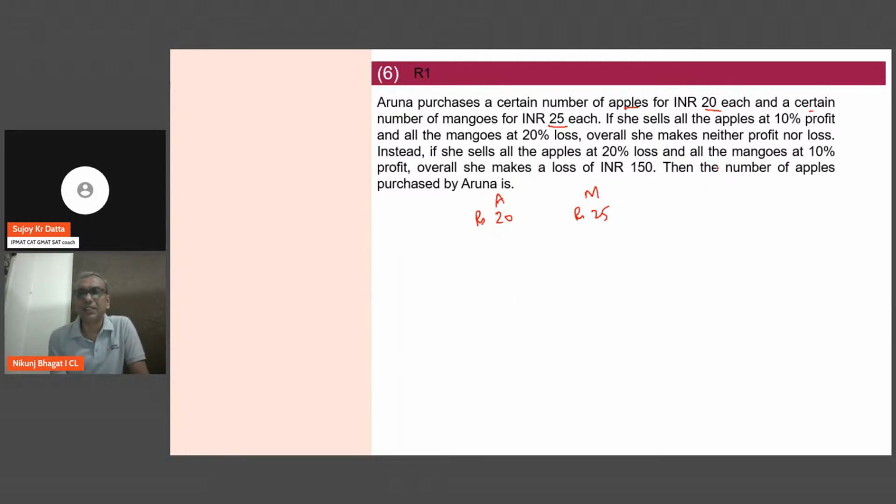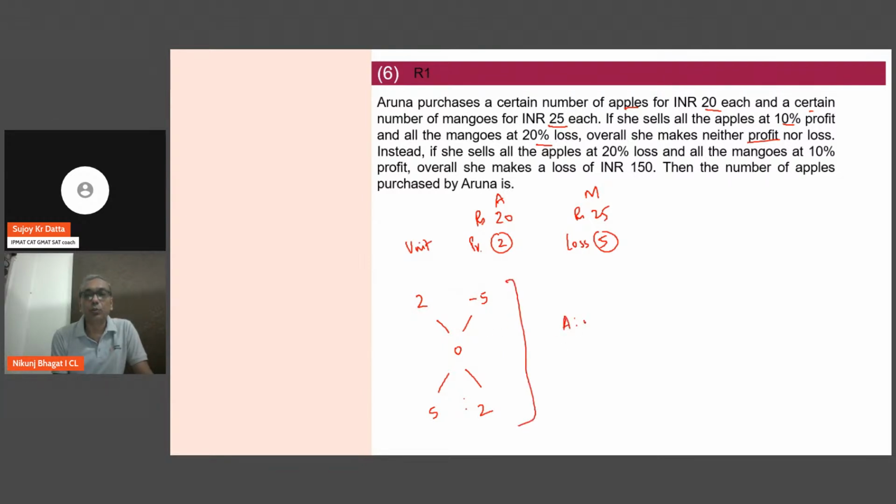She sells all the apples at 10% profit and all the mangoes at 20% loss. Then overall she makes neither profit nor loss. Now per unit, if you are making a 10% profit, your profit is 2 rupees here, and here 20% is the loss, which means 5 rupees. So if you give an allegation here, एक जगह आपको 2 रुपया per apple आ रहा है, एक 5 रुपया per mango you are losing. Overall your situation is neither profit nor loss, which means I can clearly say my apple to mango ratio will be 5:2. Are you okay with this, guys?